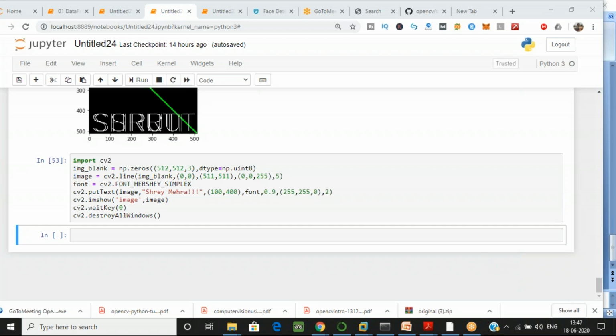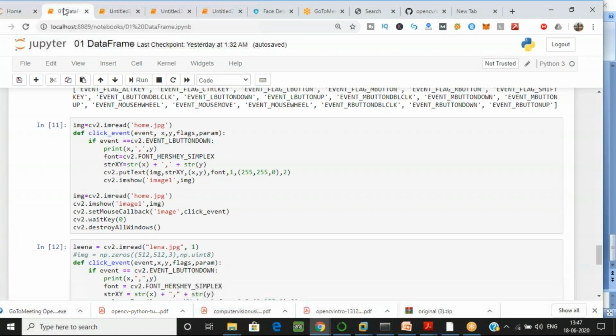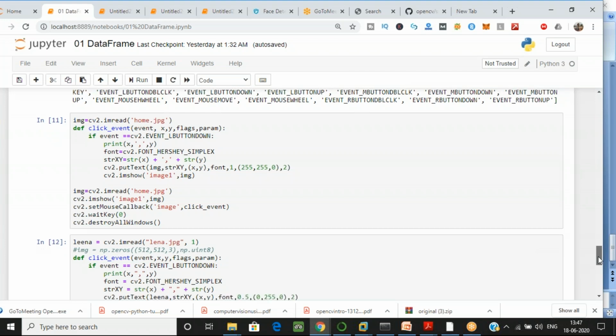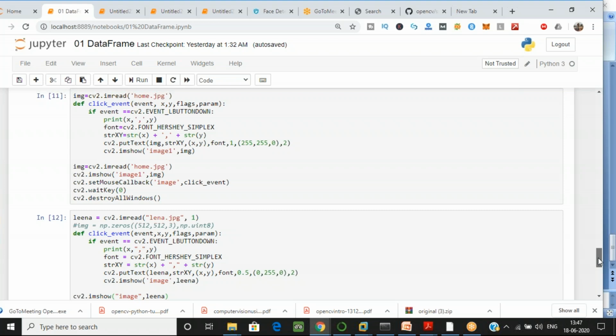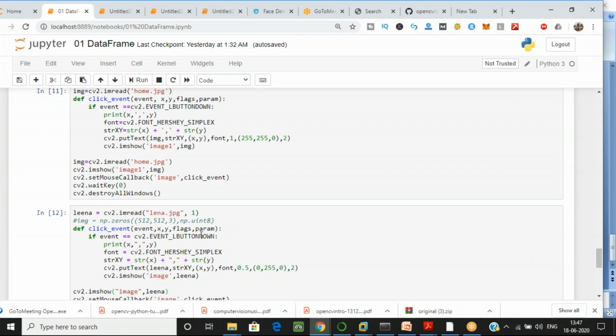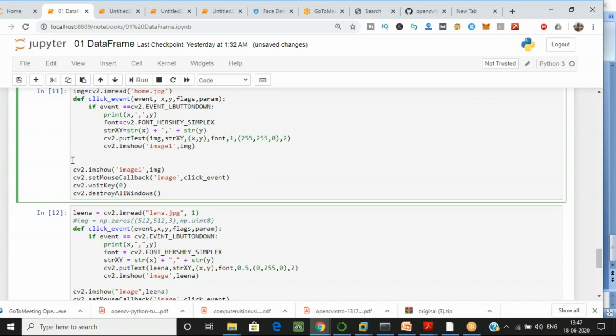Okay, Meher, I'll show my code now. You can see my code also. Yeah, this is my code. I'll just move this line.